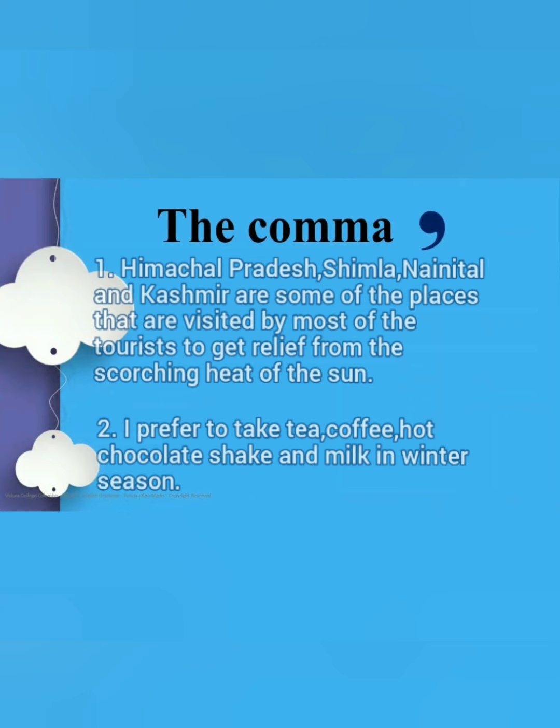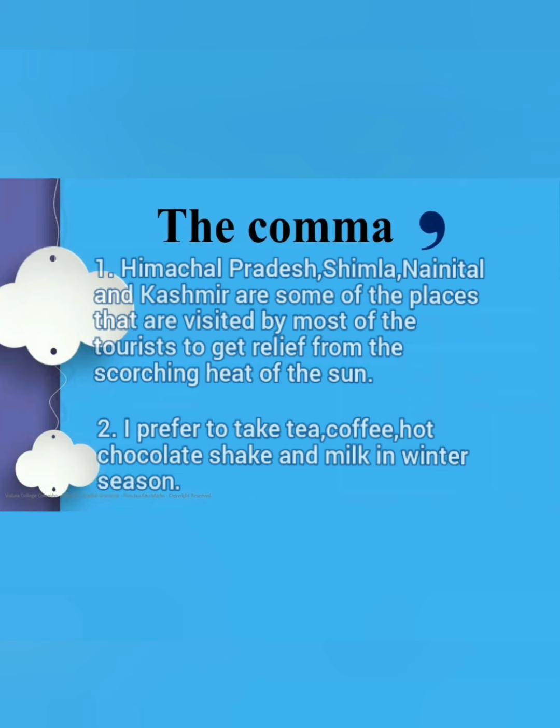That is why I have used comma in this sentence. Now let's move to the next sentence. I prefer to take tea, coffee, hot chocolate shake and milk in winter season. Here also I have taken a short break while mentioning the name of all these drinks. So that is why I have used a comma.